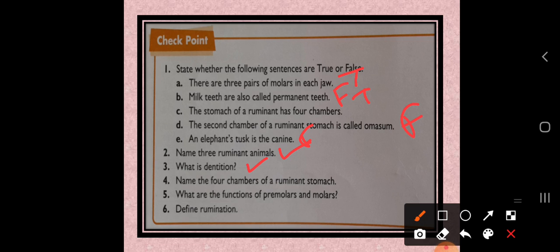So you have to write the names of the four chambers of a ruminant stomach. Recall that. What are the four chambers? That is the rumen, reticulum, omasum and abomasum. So here these are the four chambers.